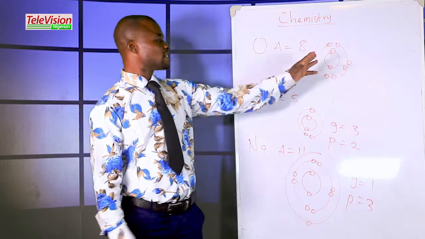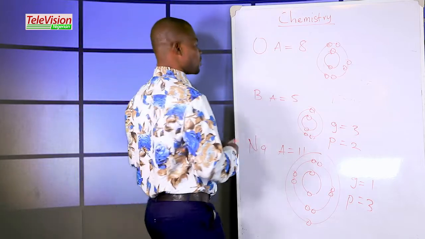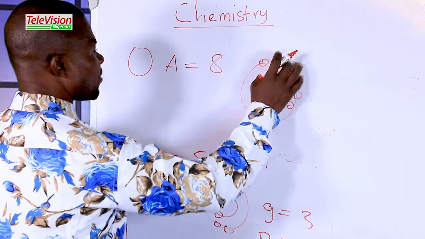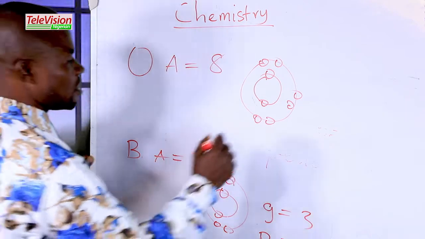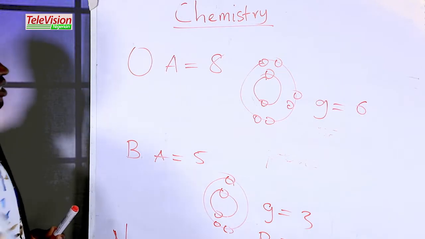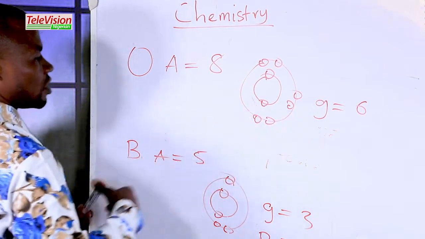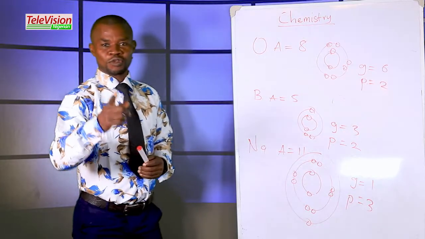Then what is the group of this element and what is the period of the element? Let's count. 1, 2, 3, 4, 5, 6. The number of electrons in the outermost orbit is 6. So the group is group 6. And the number of orbits is 2: 1, 2. That is period 2. That's good.